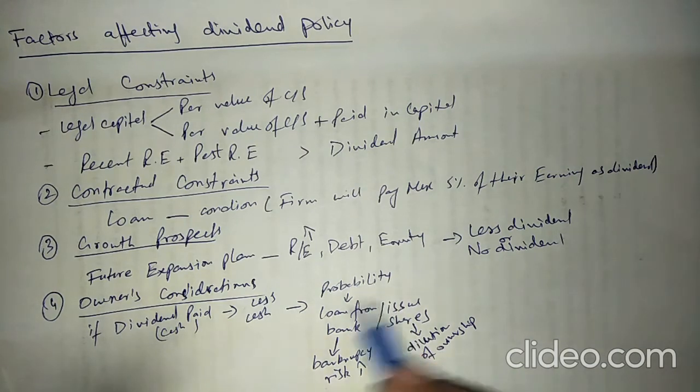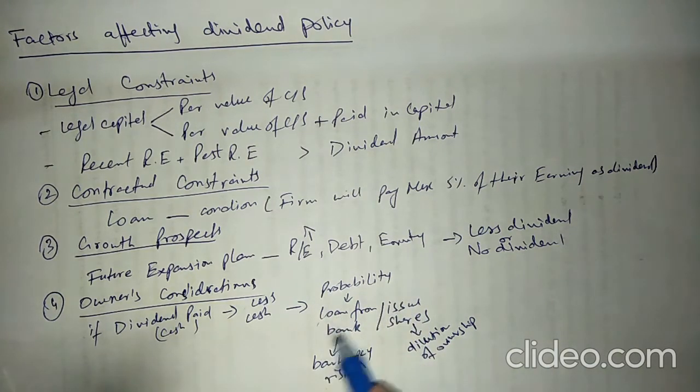They will then go for a loan or issuing shares, because they have already paid a big amount of dividend and have less retained earnings. If they go to the bank, their bankruptcy risk or credit risk will increase. And if they issue new shares, their ownership percentage will decrease, and their ownership will be diluted.